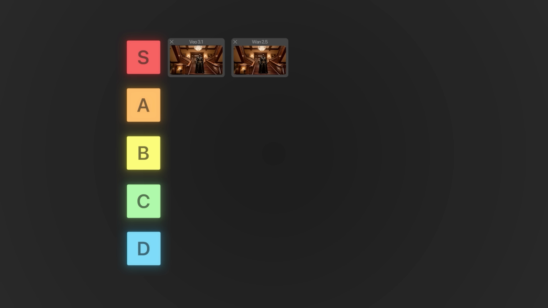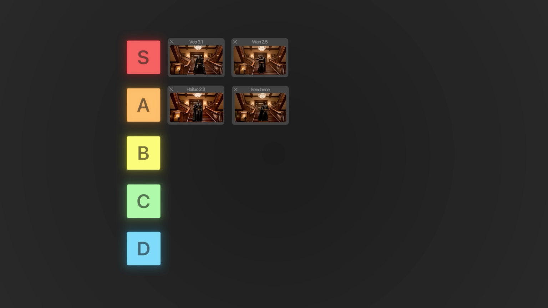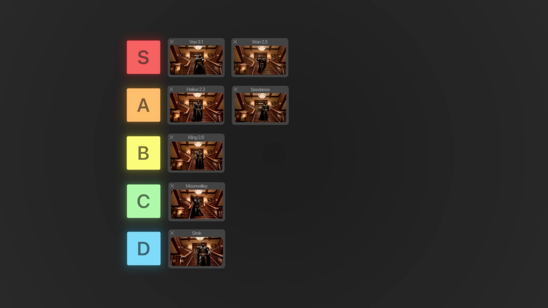I'm gonna put Minimax Hailuo 2.3, Seedance, but it's such an awkward dance. And B tier, I'm gonna put Kling 2.6, as it still has a bit of morphing. C tier, I'm gonna put Moonvalley. D tier, Grok. And unfortunately, we cannot rank Runway and Sora on this one.